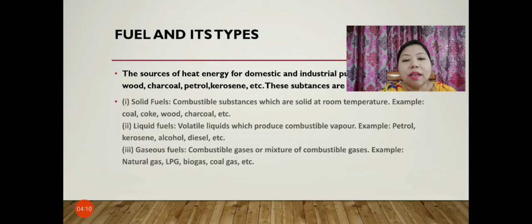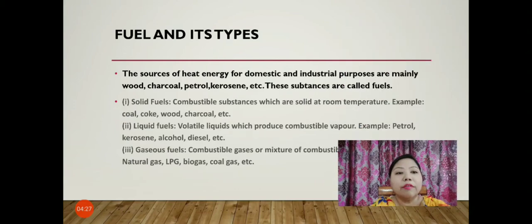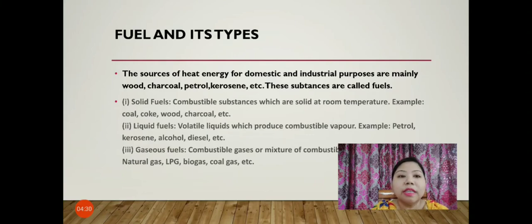Substances like wood, kerosene, oil, all these substances undergo combustion, and when they undergo combustion, they produce heat and light. So these sources of heat and light in the form of energy are used in domestic and industrial purposes. The main substances which are used are wood, charcoal, petrol, kerosene and many other combustible substances. So these substances which provide heat energy are called fuel.